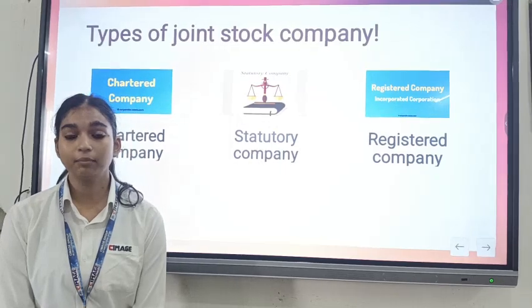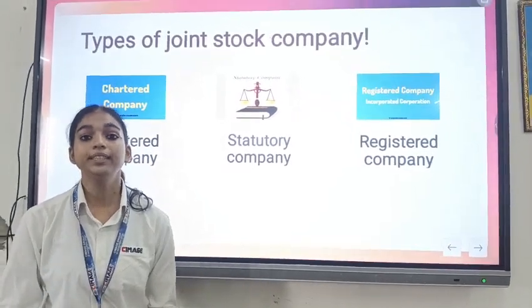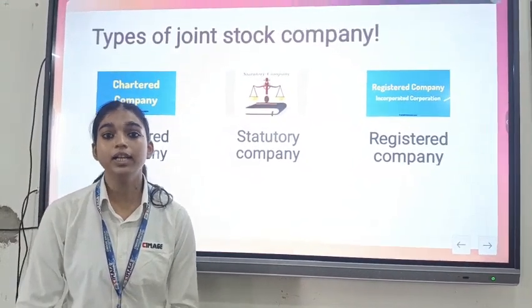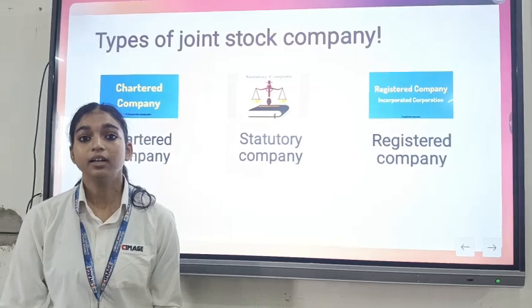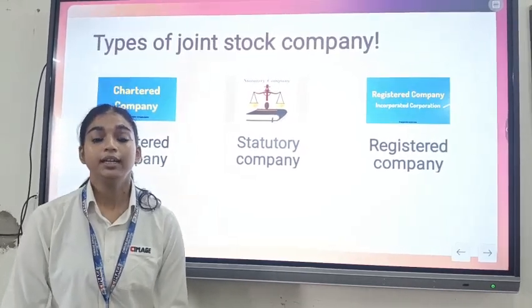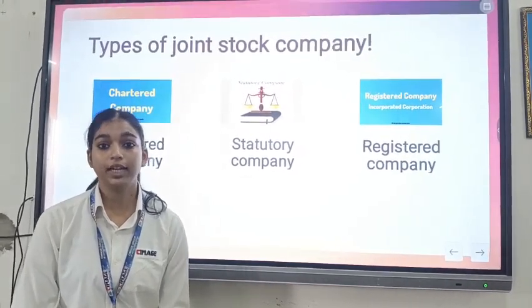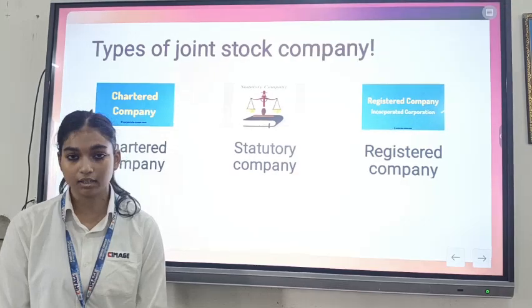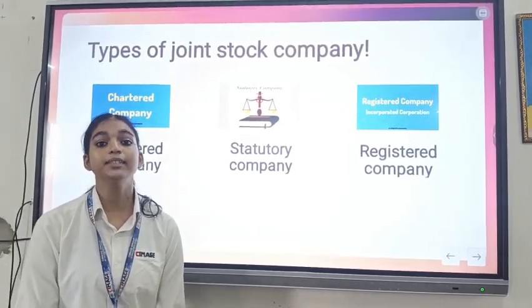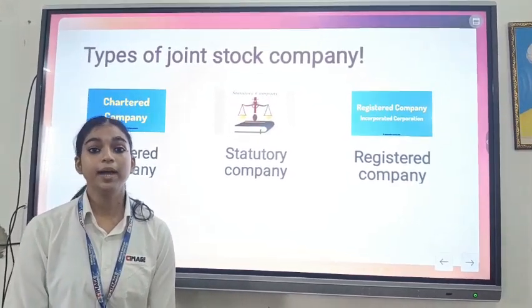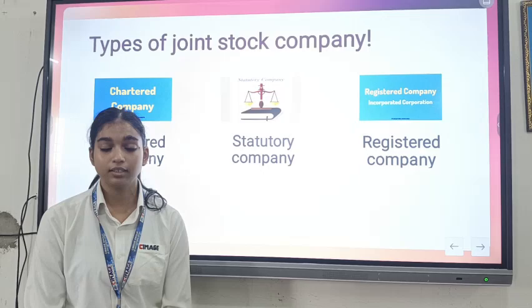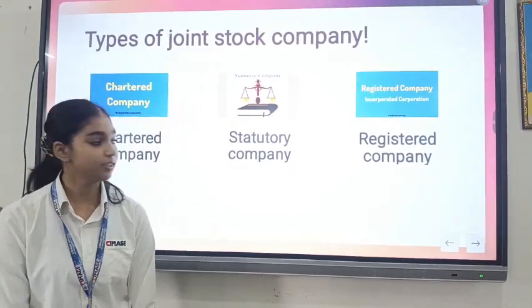Now we will see some types of joint stock company. So basically there are 3 types of joint stock company: chartered company, statutory company and registered company. Chartered company is a type of company that is established by the head of the state, or the firm incorporated by the king or the head of the state is known as chartered company. The statutory company is a type of company that is formed by a particular act of parliament. And the last, registered company.